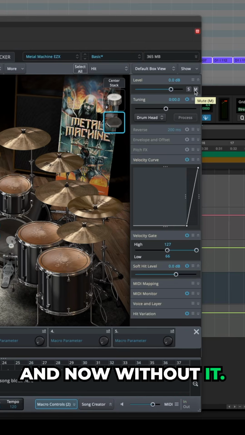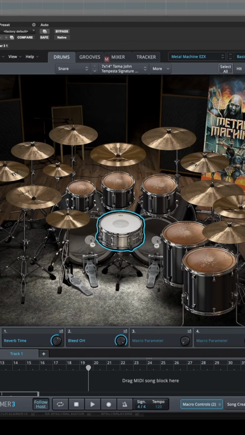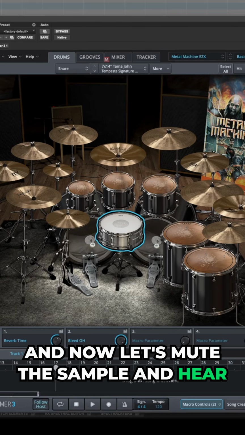And now without it, and with. Now let's hear it in a drum groove. And now let's mute the sample and hear the same groove again.